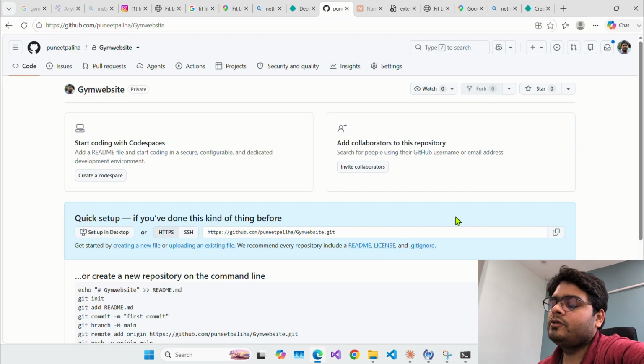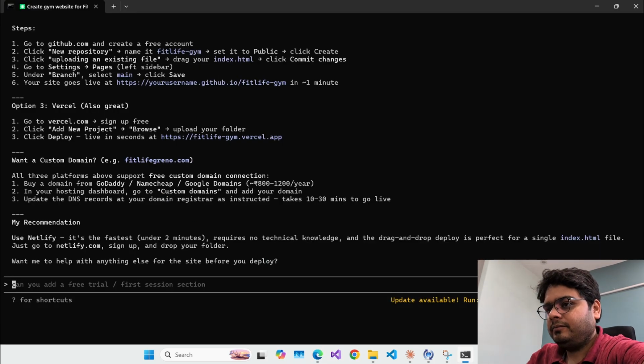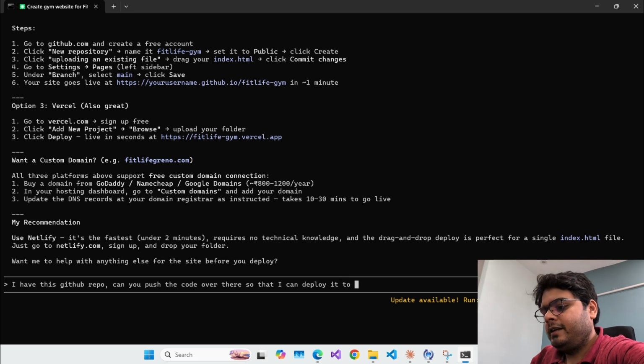Whatever I'm showing you, you just have to do that, and Claude will do the rest, right? Even if it won't, it will provide you each and every step to do it. So I'll just copy this and go back to Claude. I have this GitHub repo. Can you push the code over here so that I can deploy it to Netlify? So I know these steps.